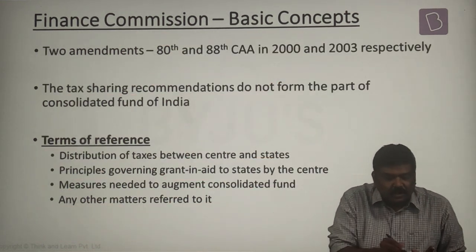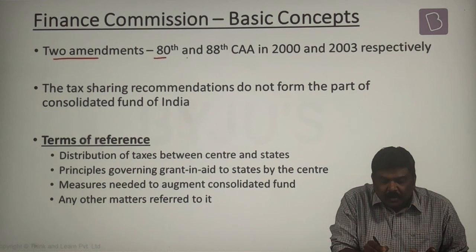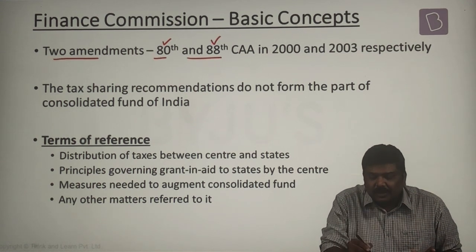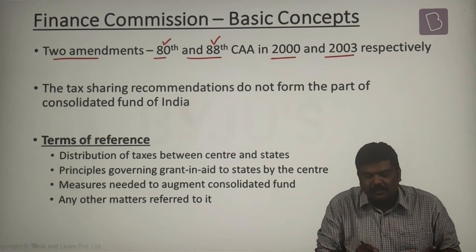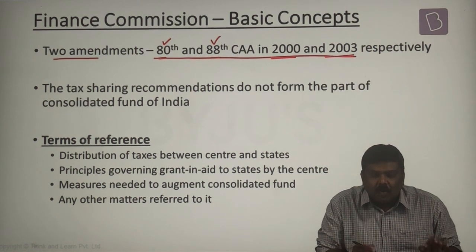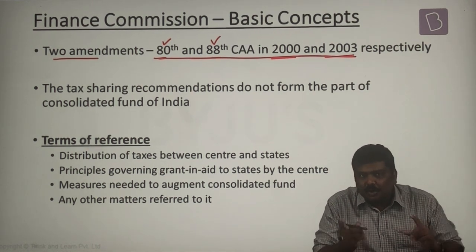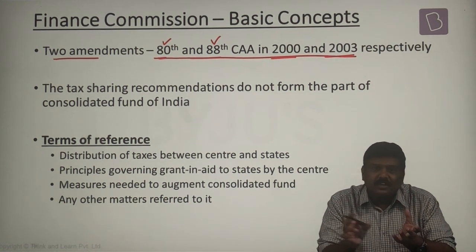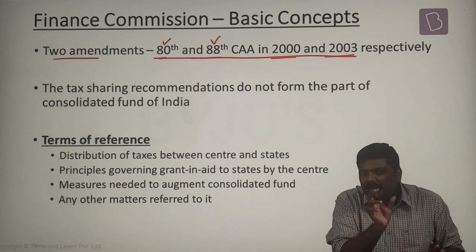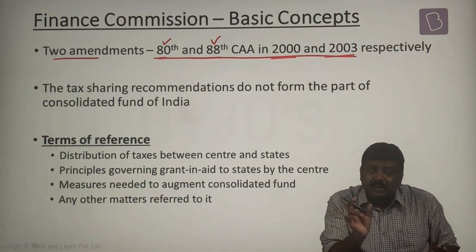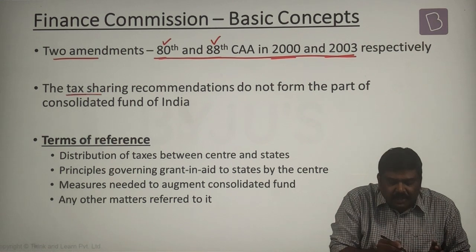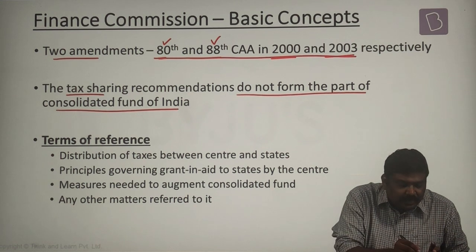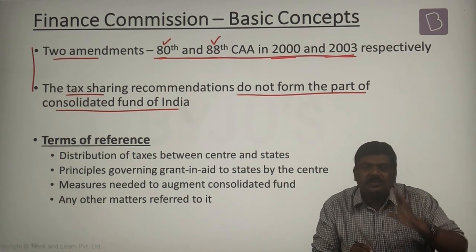Now, apart from this, the Government of India has passed 2 amendments related to the Constitution of India. The 80th Constitutional Amendment and the 88th Constitutional Amendment in 2000 as well as 2003 respectively. As a result of this, how the Finance Commission will give recommendations, or to be more precise, what kind of revenues of the government will be considered while giving a distribution, is very important. Now, what do you mean by revenue? What do you mean by distribution? You will understand in a minute. The tax sharing recommendations do not form part of the Consolidated Fund of India. These are some of the very important basic points related to the Finance Commission.